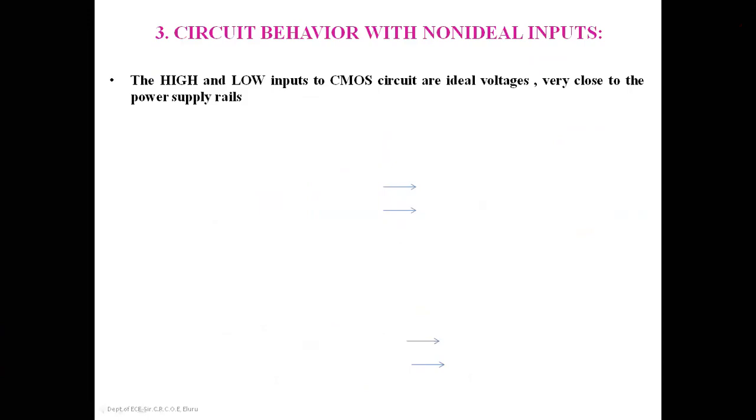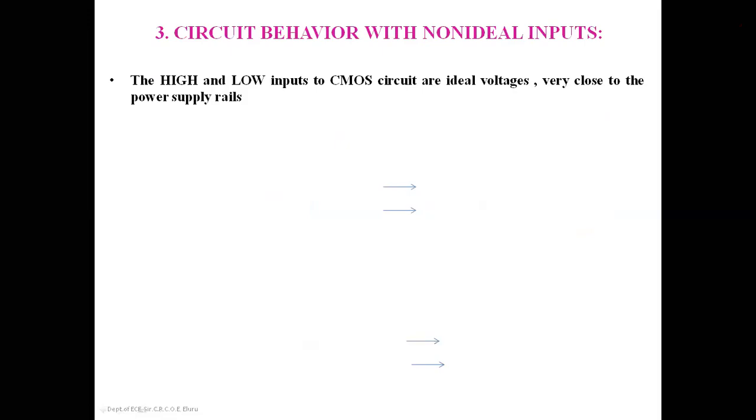So far, whatever we have discussed, DC logic levels, voltage logic levels, and the noise margin levels, high state noise margin levels and low state noise margin levels, or even the circuit behavior with the resistive load, the high and low inputs to the CMOS circuits are ideal voltages, which are very close to the power supply rails.